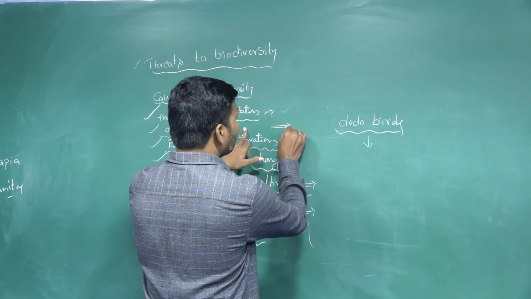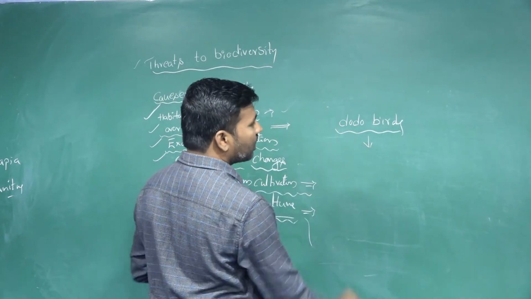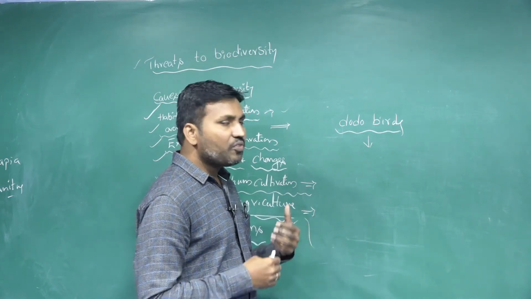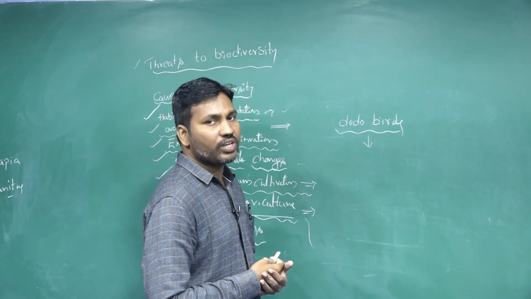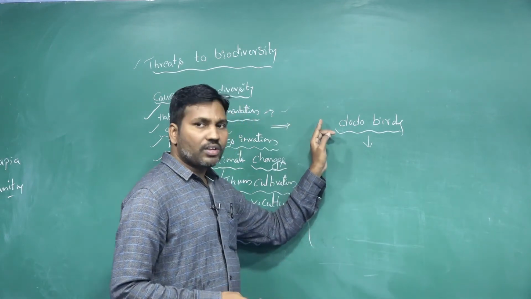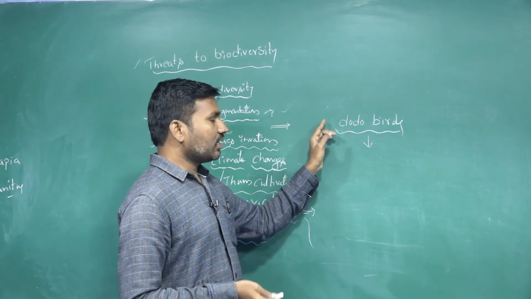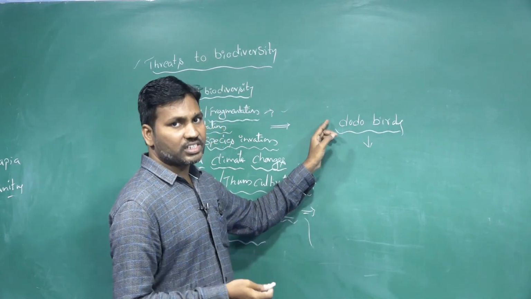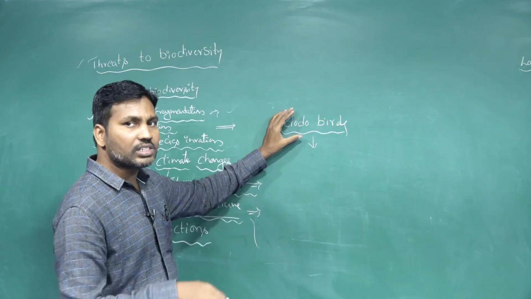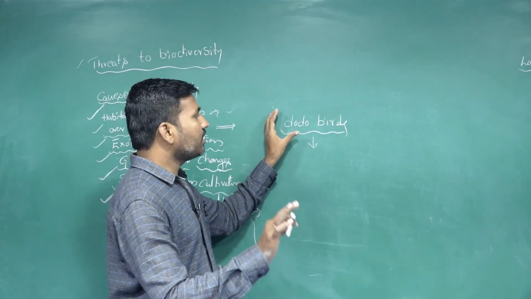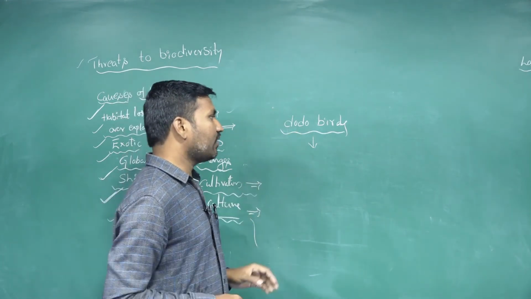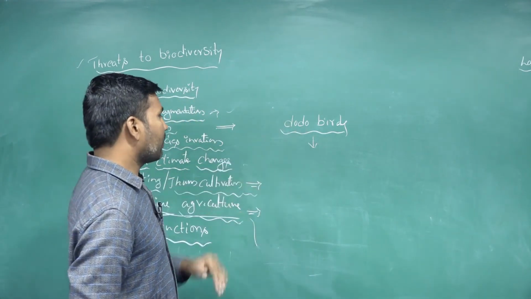How? These dodo birds basically depended for food on fishes, marine fishes. Whenever, in different regions of the world, we over-capture the fishes, the availability of fishes for these birds decreases. So only because of that, the dodo birds degraded and went extinct from the earth's surface.